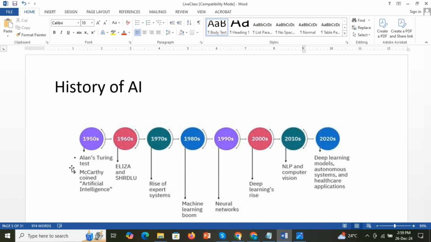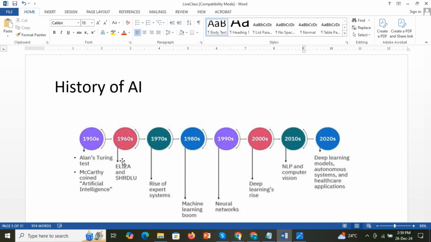So this Turing test is to test the machine's capability to think like human beings. That occurred in the 1950s onwards. Now, in 1956, when you have to say the exact year, 1956 is considered the birth of AI. Why?